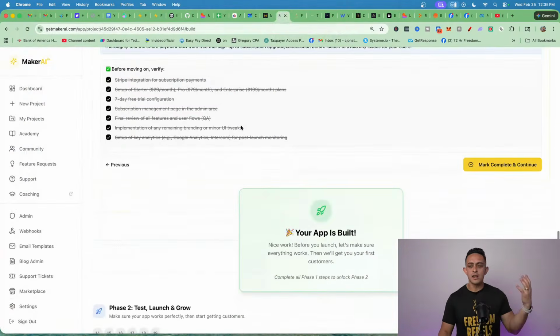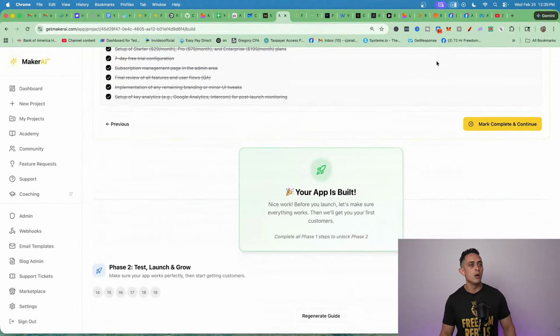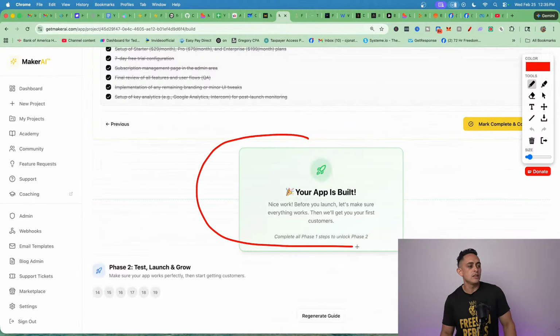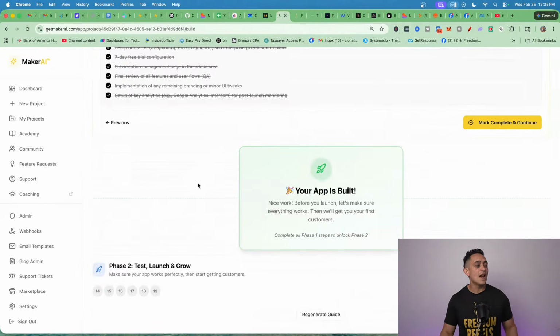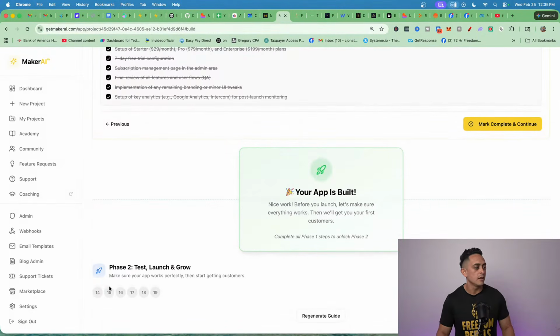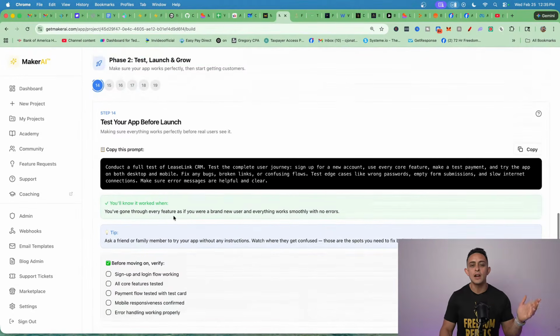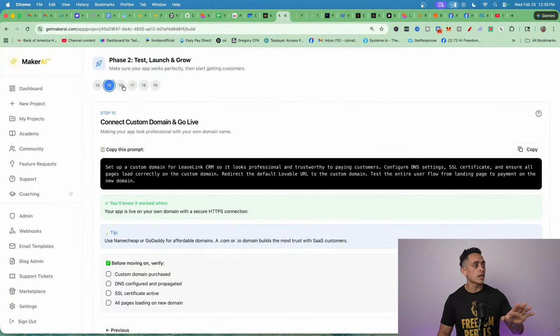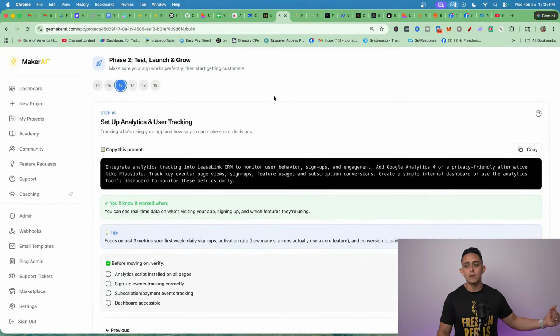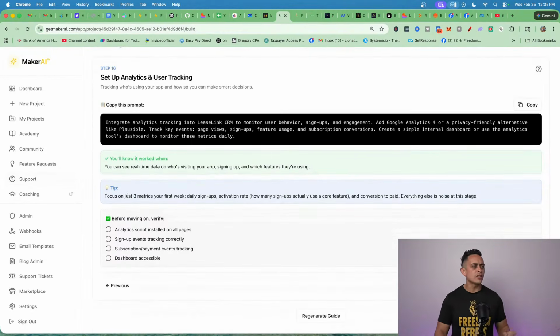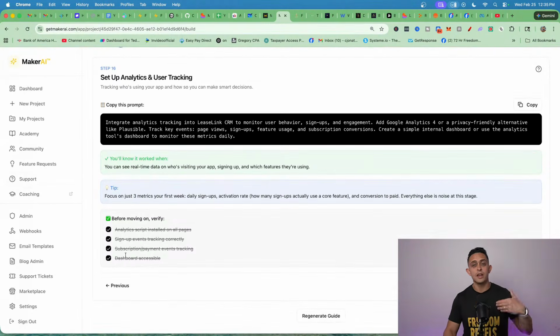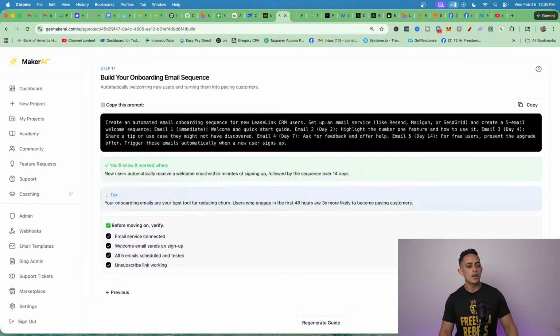So let's just say you got it built out. It's good to go. Cool. Congratulations. Your app is built. We do have a phase 2 part of this where you can basically test this out. So this helps you test out the entire app. Okay. It's going to do an entire test for you. You want to make sure this is all working. That way you can start getting paid. Okay. Now, I'm going to skip this part for now, just because I want to show you how to get the customers. And that's kind of the main part I want to focus on today. So I'm going to mark complete and continue.